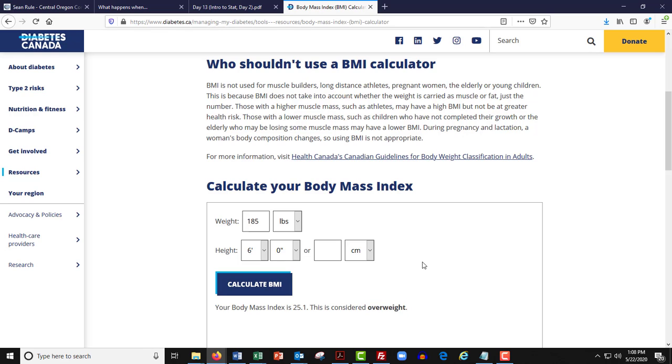Switching from one pound to another should not switch me from normal to overweight. If I go from 183 to 184, which most scales actually aren't even precise enough to catch. Anyway, I don't want to rant too much about BMI, but those are some of the big issues. This paragraph does a pretty good job of actually talking about who shouldn't be measured with BMI.